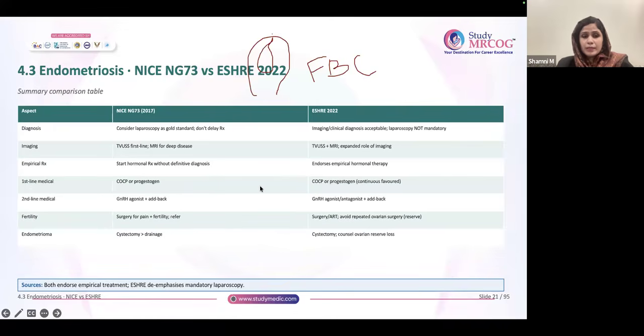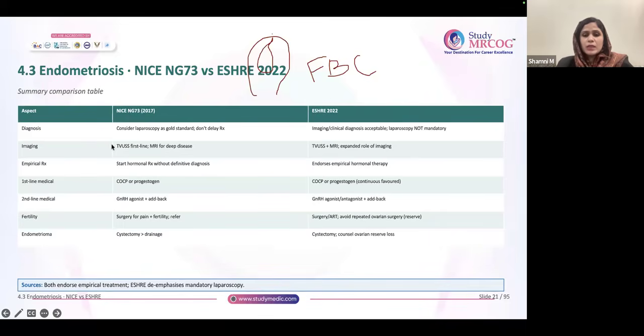Now, this is a comparison of endometriosis, NICE versus ESHRE. This is important. In NICE, they say consider laparoscopy as the gold standard, but don't delay treatment. And ESHRE says that clinical and imaging diagnosis are acceptable, and laparoscopy is not mandatory according to ESHRE. NICE says it is considered the gold standard, but don't wait to start treatment telling I want to do laparoscopy.